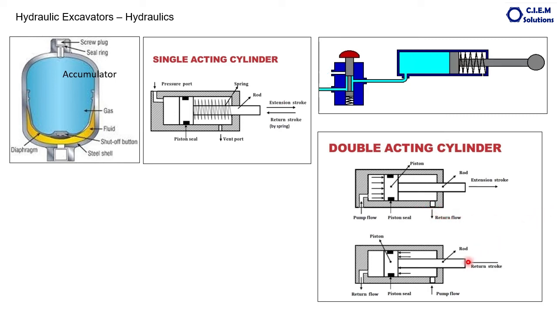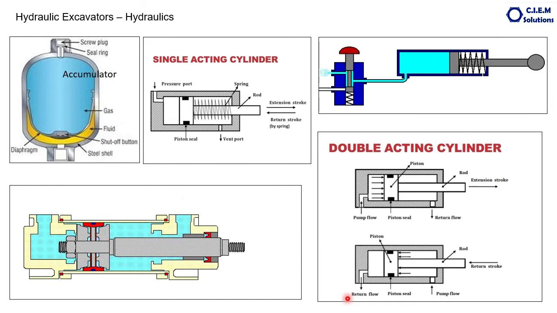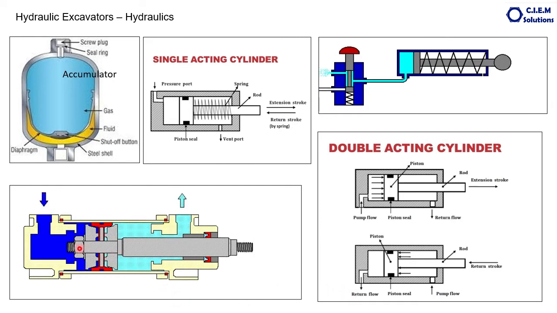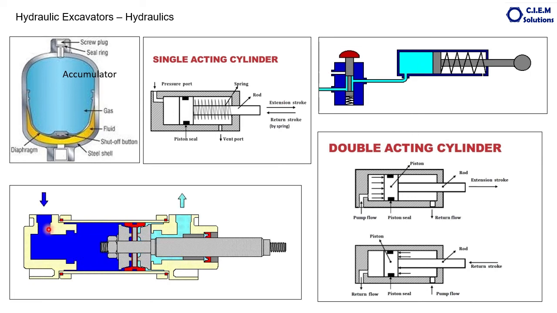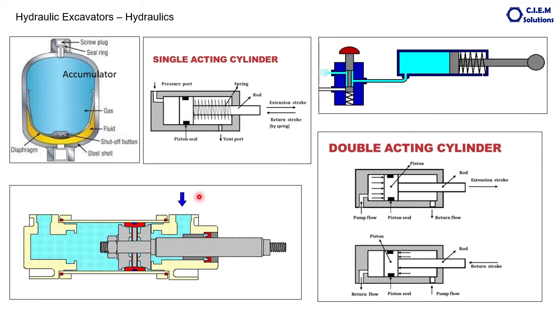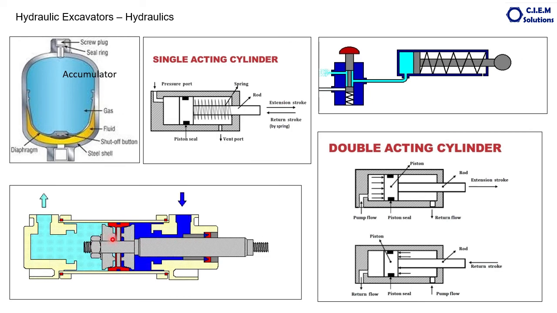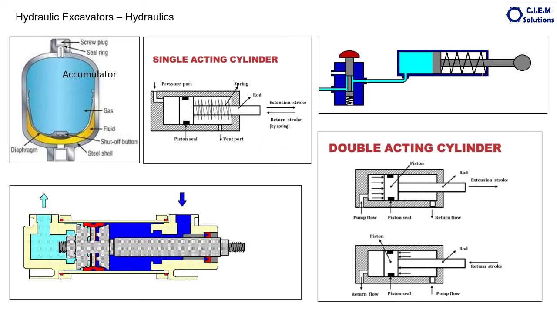But when you apply the oil pressure in this port, it acts on the back side of the piston, in the other direction, pushing the piston inwards into the cylinder. So the rod travels inside, and whatever oil is available on the other side travels back to the tank. This is the double acting cylinder. How does the double acting cylinder work? This is the animation. The dark one is the pressure, the light one is the return oil. Coming, pushing here, coming, pushing here, going back. This is about the hydraulic cylinders.